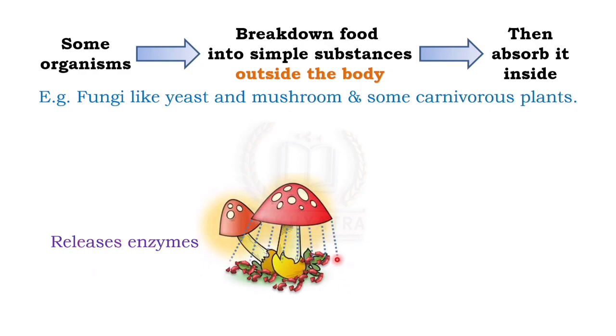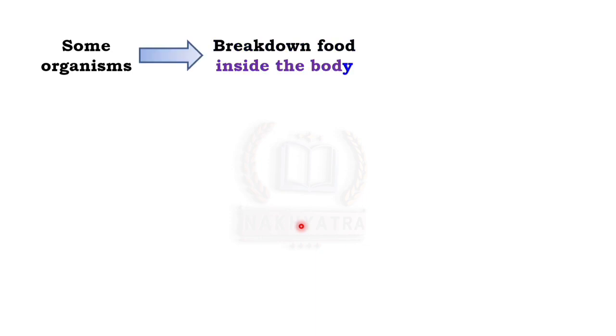Let us see here. We know that the mushroom releases some types of enzymes, okay, and when those enzymes react with the food particles, the food gets digested into simple substances. Can you see here? The complex food gets digested into simple substances, and after that they absorb it. So this is how the mushroom breaks down the food outside its body and then absorbs it inside. Whereas some organisms break down food inside the body and then absorb it.